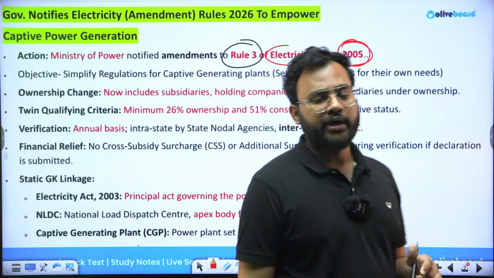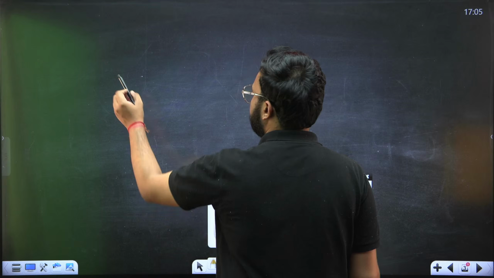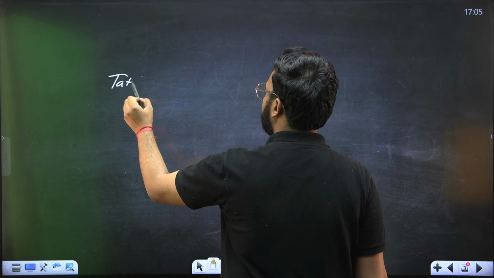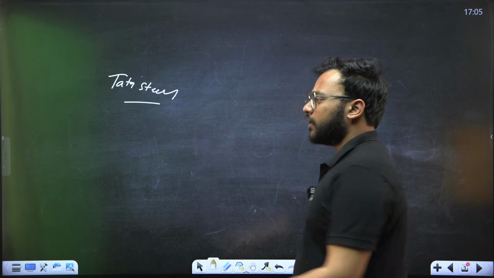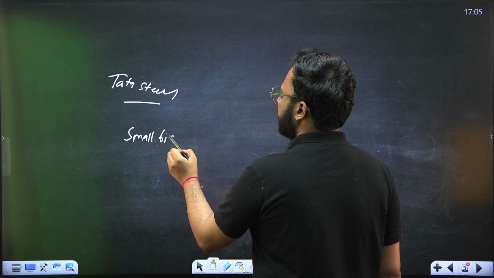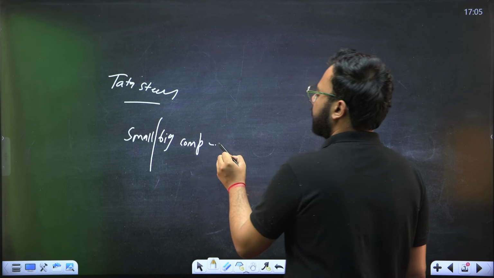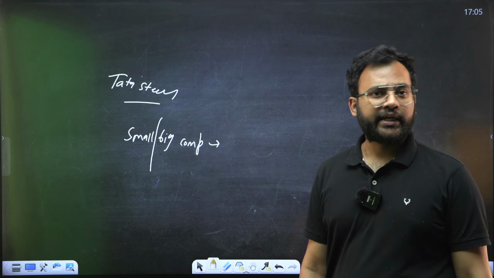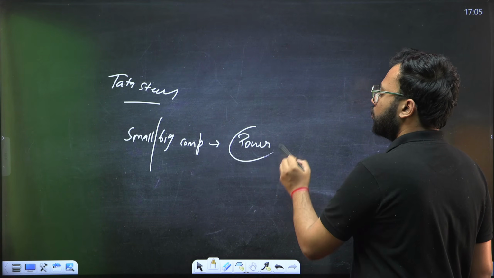Firstly, you need to be aware of what a captive power plant is. For example, in India we have big industries and big companies like Tata Motors, Tata Steel, etc. And there can be smaller companies also, which are not so big. All of these companies, whether small or big, for their operation, manufacturing or any other thing, need power. Now there are 2 options.